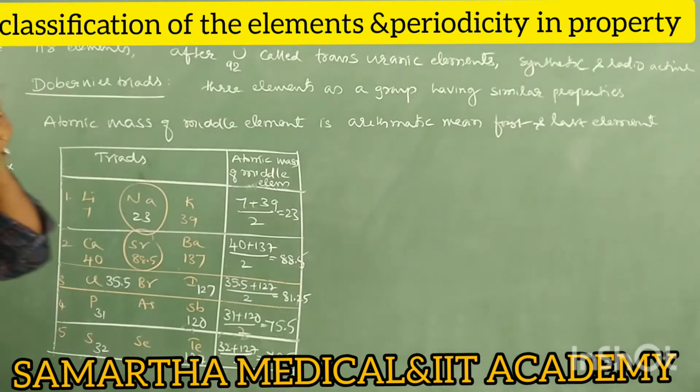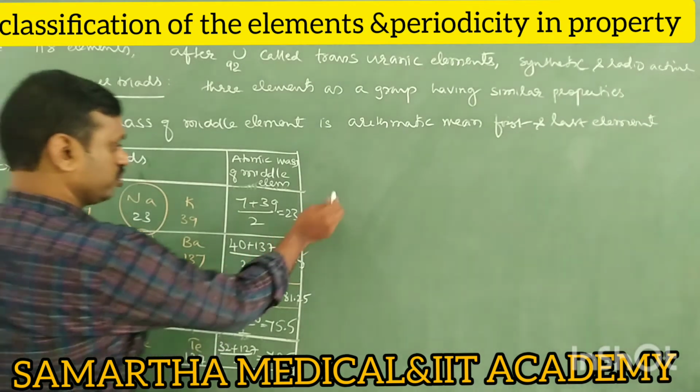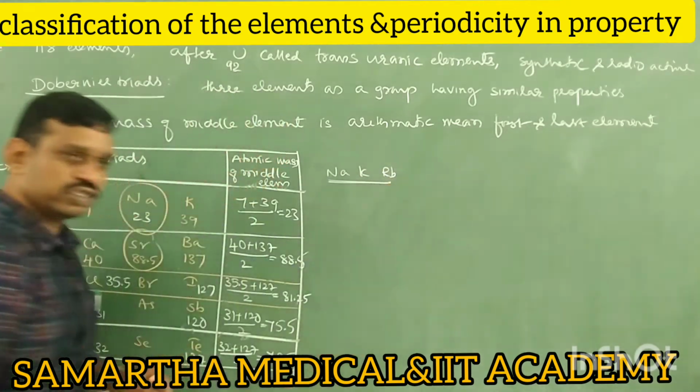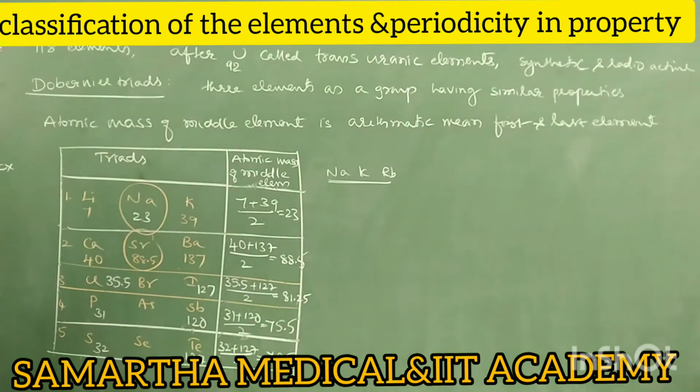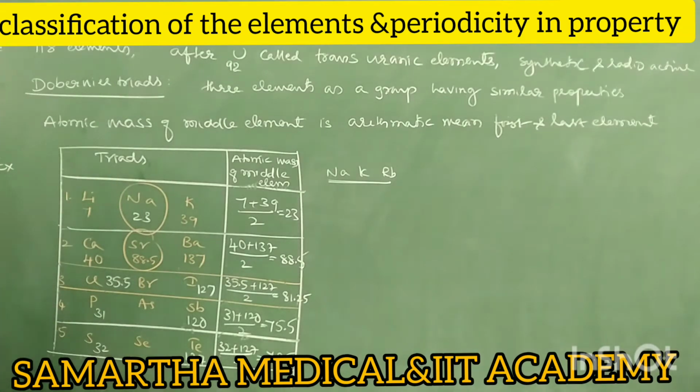Right. See, as I told you, most of the time they ask questions only on triads. Which of the following is a Dobereiner triad? If here it is lithium, sodium, potassium, and instead of lithium, if I write sodium, potassium, rubidium, are these triads? No. Triads are only these. Other than these, whatever is given, it is not a triad. There may be other triads, but the Dobereiner triads are only these 5. Okay. So it is about Dobereiner triads.